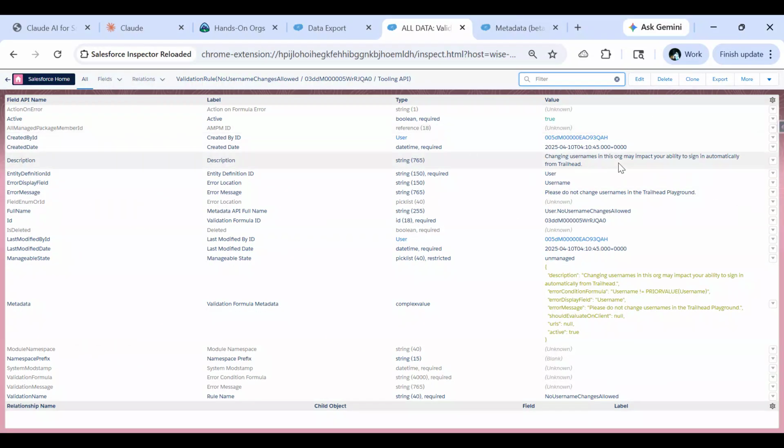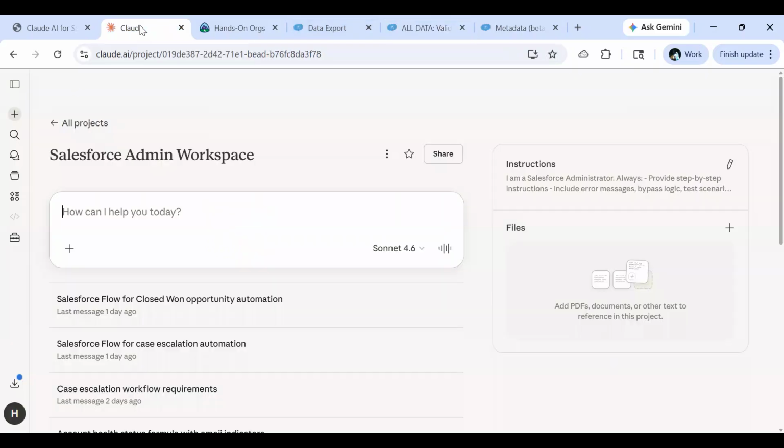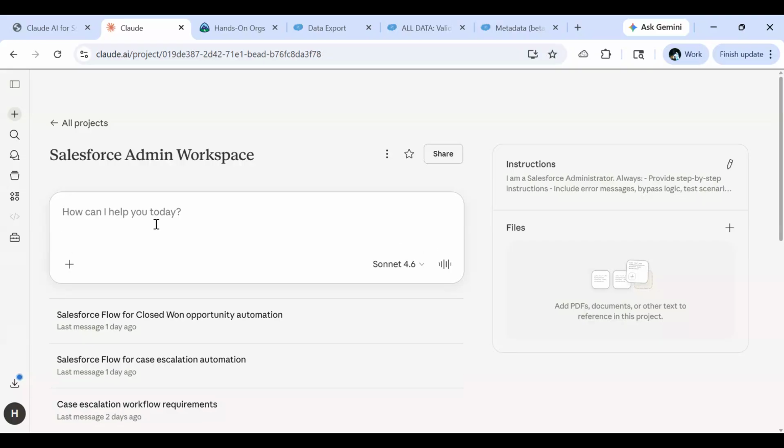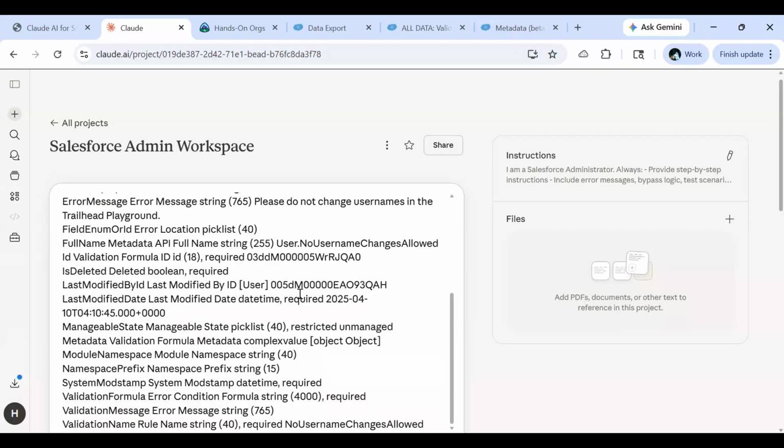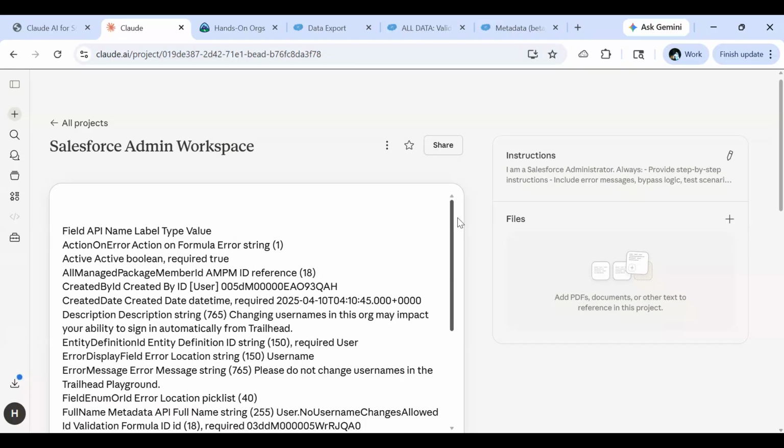Now, when I say show all data, Tooling API, let me go and copy this table. Now I'll go back to Claude. Over here, for the time being, I'll just paste this. This is my entire metadata about that particular thing.